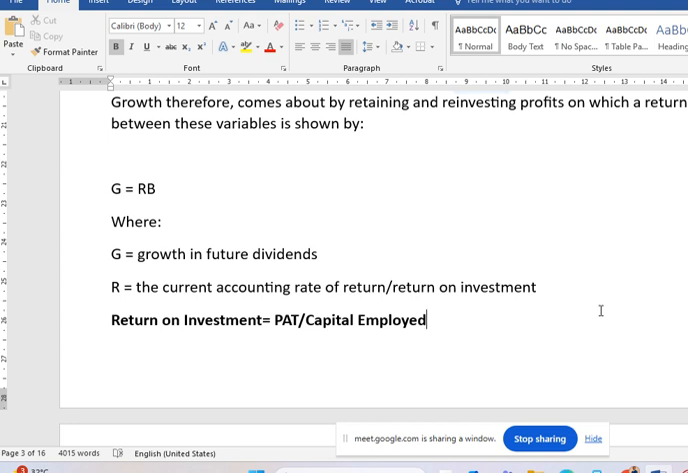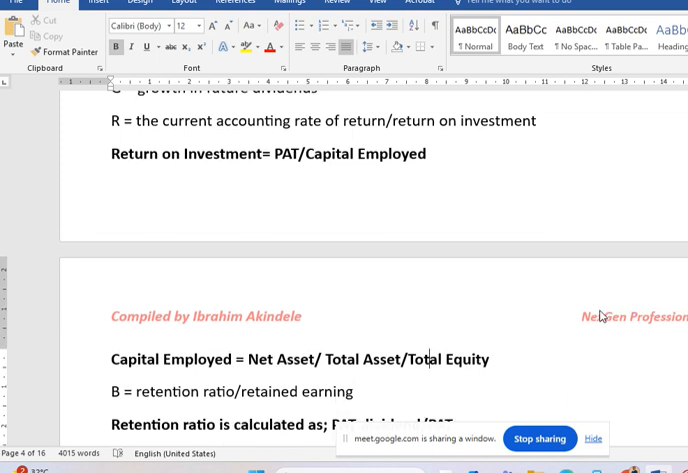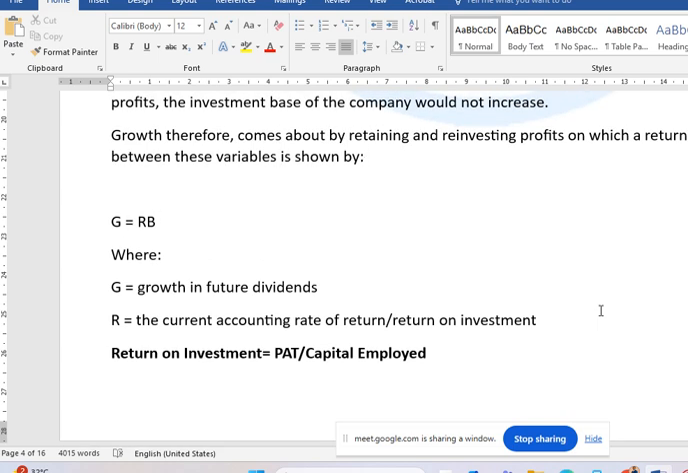What makes up this capital employed? It could be net asset, total asset, or total equity. It depends on how the examiner defines the capital employed in the question. But if it is not defined, you can use any of the three: either net asset, total asset, or equity. Now, we move to the B part of it. The growth rate is calculated as R times B.